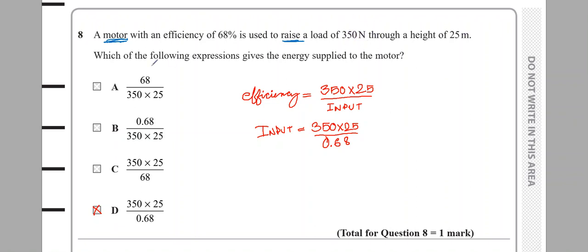I have the distance. Which of the following expressions gives the energy supply to the motor? Efficiency equation হলো output by input. C, this is what I've chosen as the output, and you can clearly see because মোটরের কাজ এই কনটেক্সটে হলো রেইজ করা. আর আমাকে কি বের করতে বললো, gives the energy supplied, in other words energy input. তাহলে আমি ইনপুট কে যদি সাবজেক্ট বানাই, ইনপুট যাবে এখানে, এফিশিয়েন্সি চলে যাবে নিচে. 68% is the same thing as 0.68. The 350 times 25 by 0.68, D is my answer.